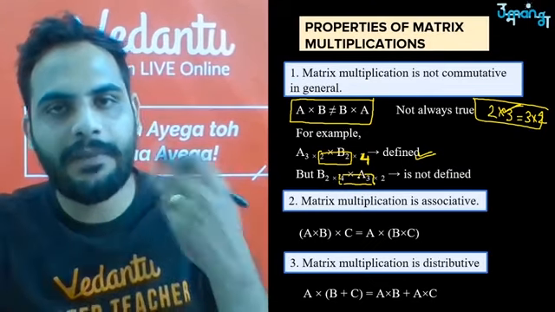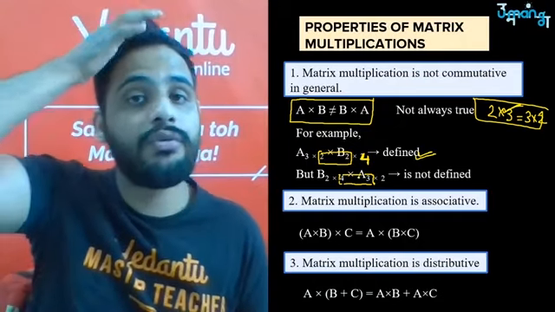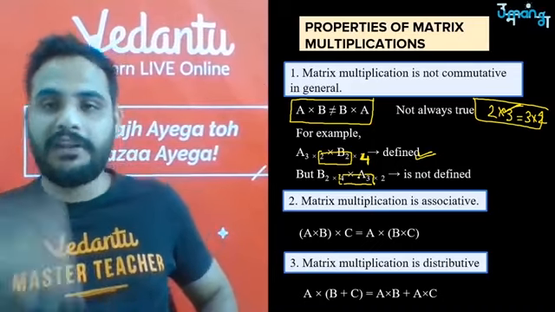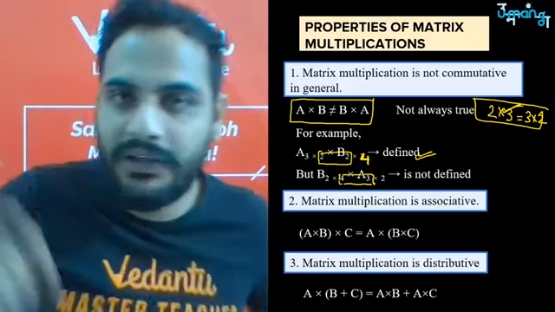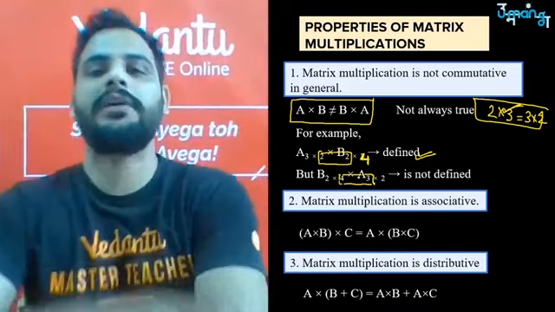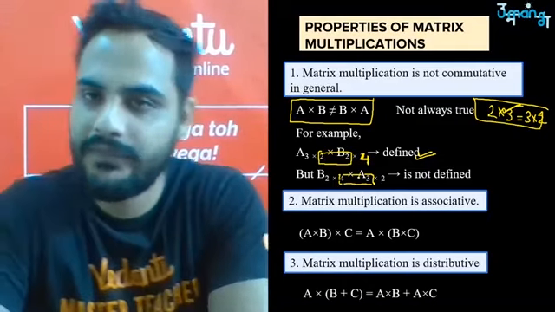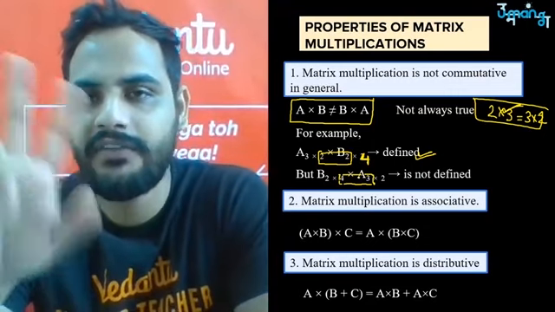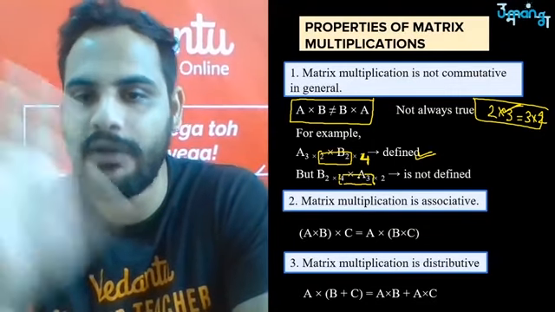And even if matrix multiplication is possible, it is not true that the matrices will be equal. They can be different also. Don't believe me, try it. You will see A into B will be a different matrix, and B into A will be a different matrix. Understand? So it is not commutative. Matrix A into matrix B is not equal to matrix B into matrix A.